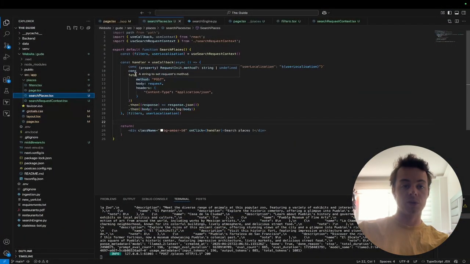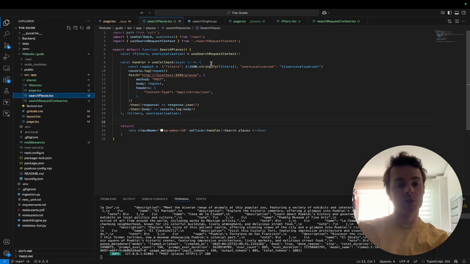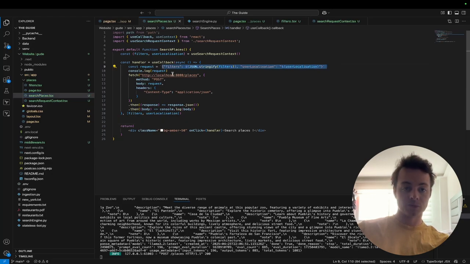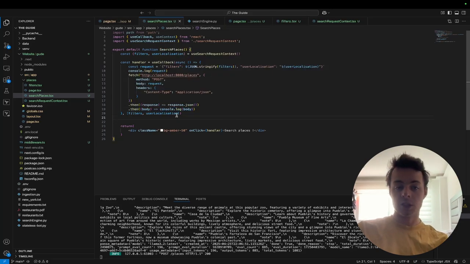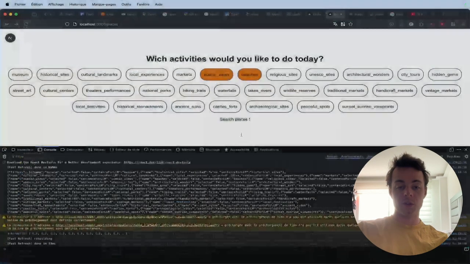Here you have a fetch with a handler and a callback. It's mostly just to call the backend. I will show you in a moment. To create the JSON here as a string, pass it, and that's it. Actually, I'm just doing this, and I'm getting back the response from the backend, putting it back in JSON, and putting it. That's it. So here you have the button.